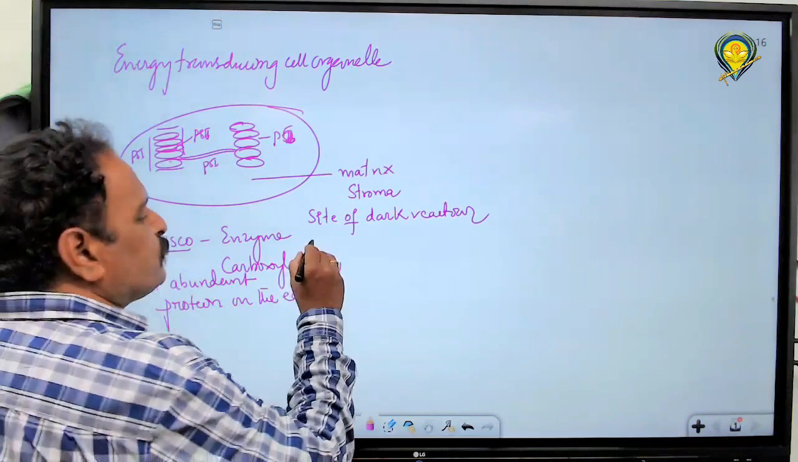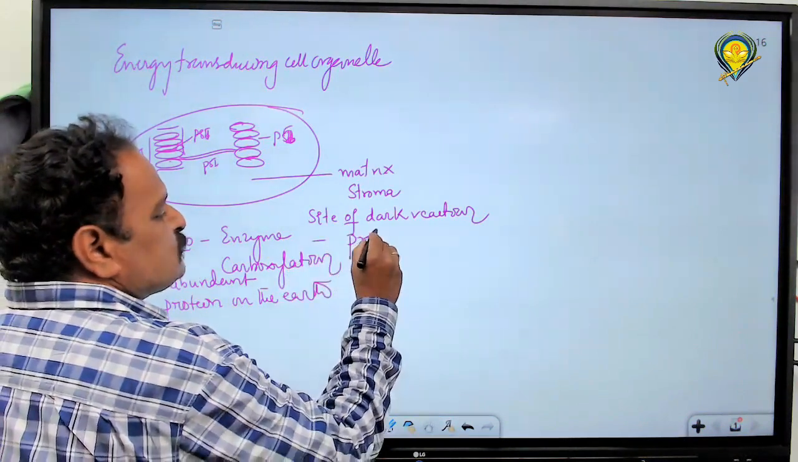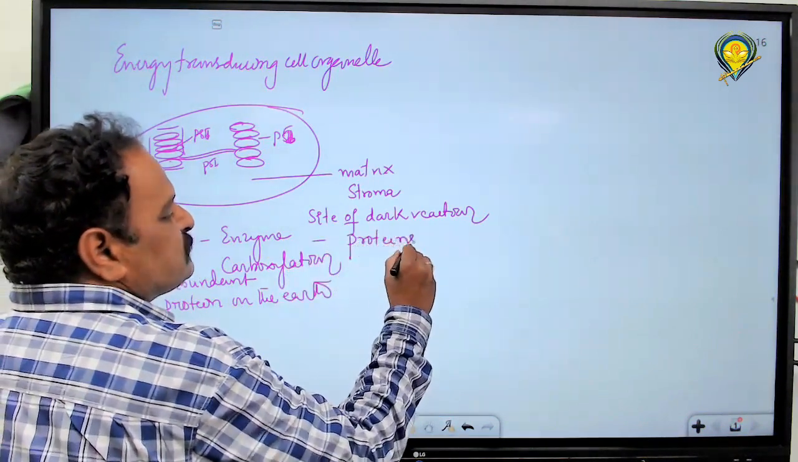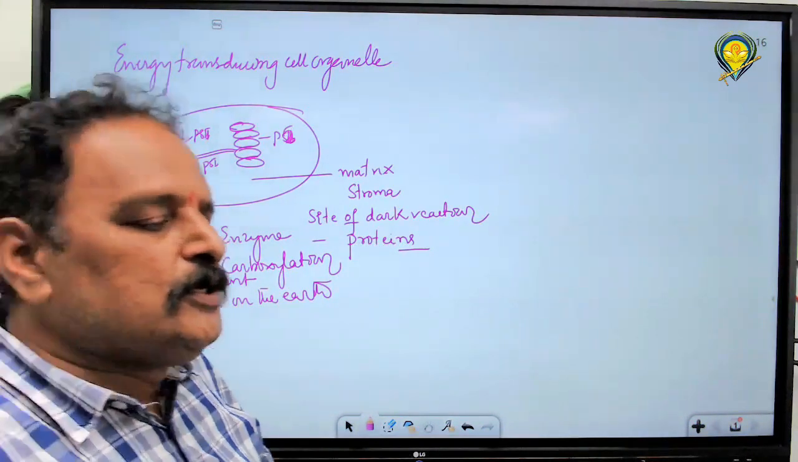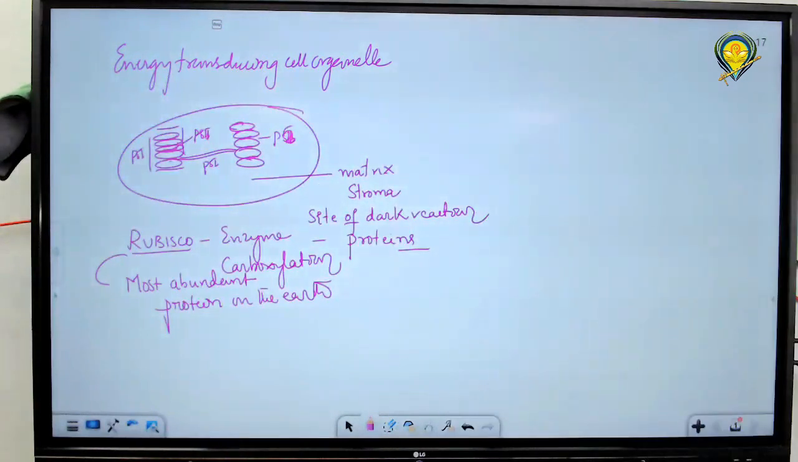Enzymes are generally proteins. Enzymes are chemically proteins. Very few are non-protein enzymes, like ribozyme. Ribozyme is a non-protein enzyme, but the majority of enzymes are protein in nature. So Rubisco is the most abundant type of enzyme in the form of protein. Hence, it is the most abundant type of protein on the earth. It is nothing but Rubisco.